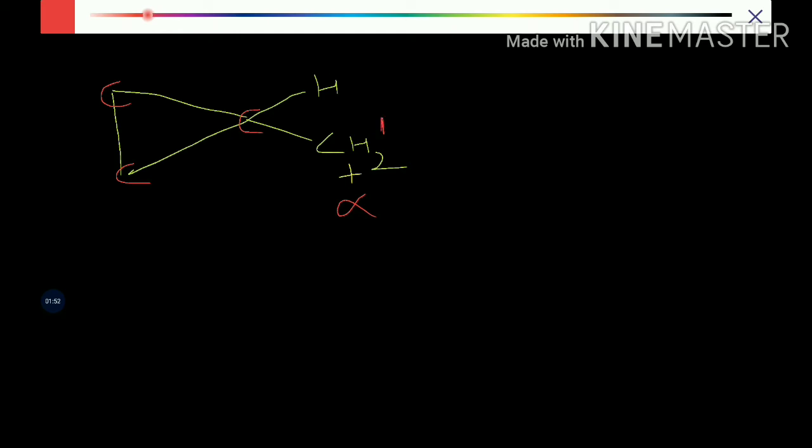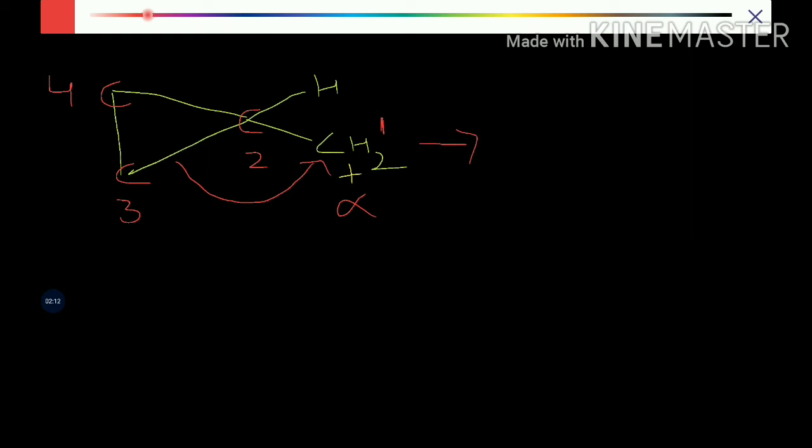Now what I have done is I am trying to open up this bond. So let me open up this bond to the carbocation.